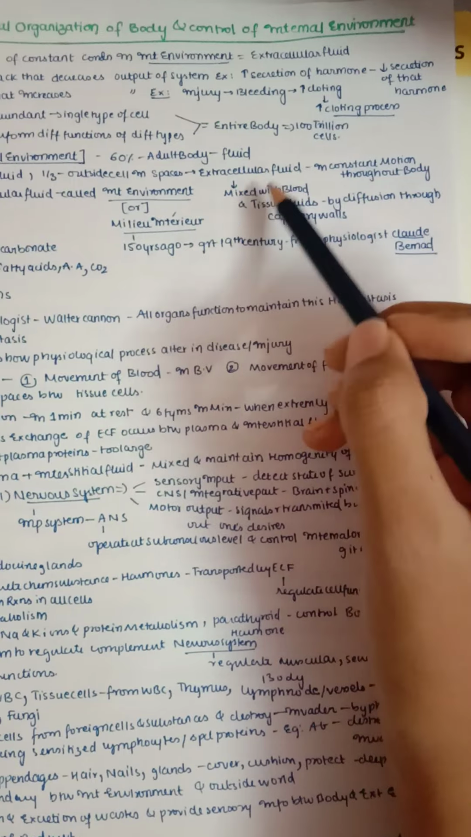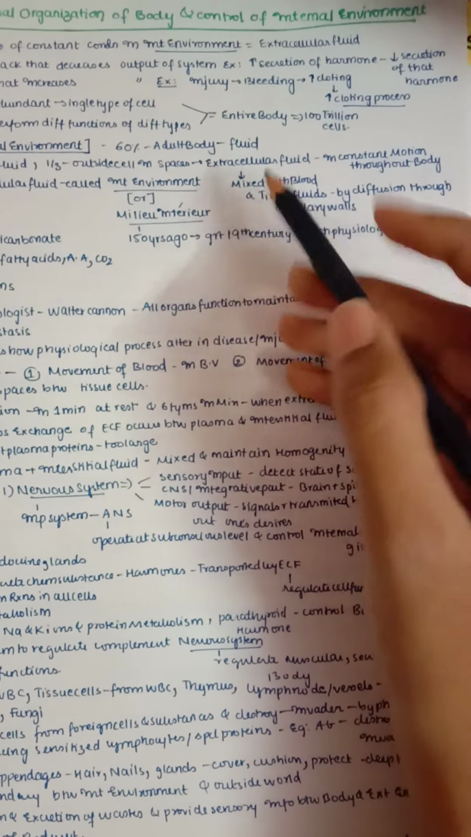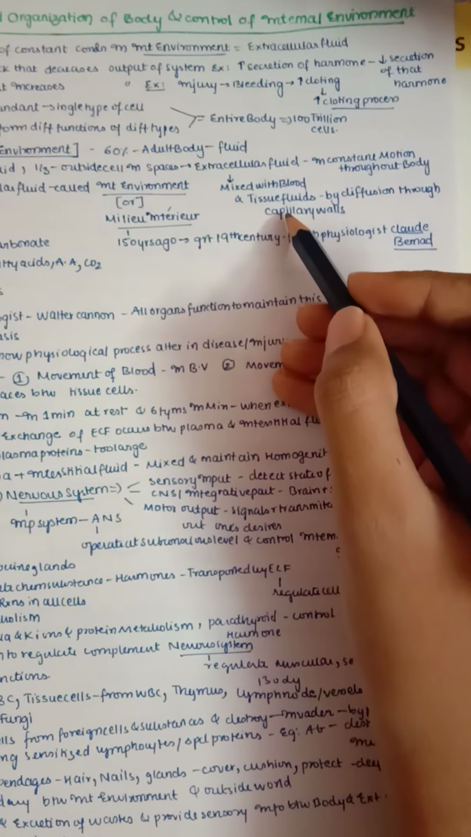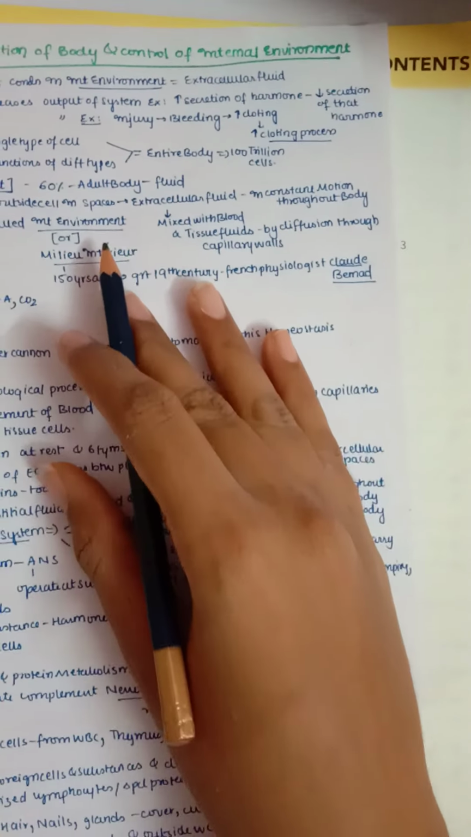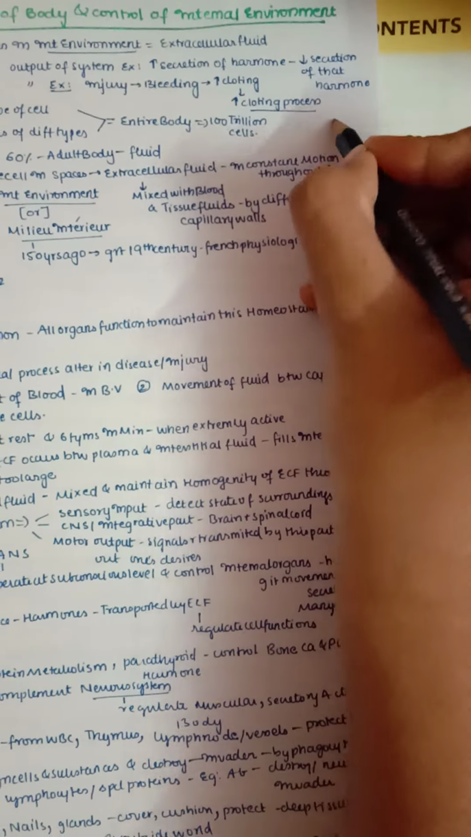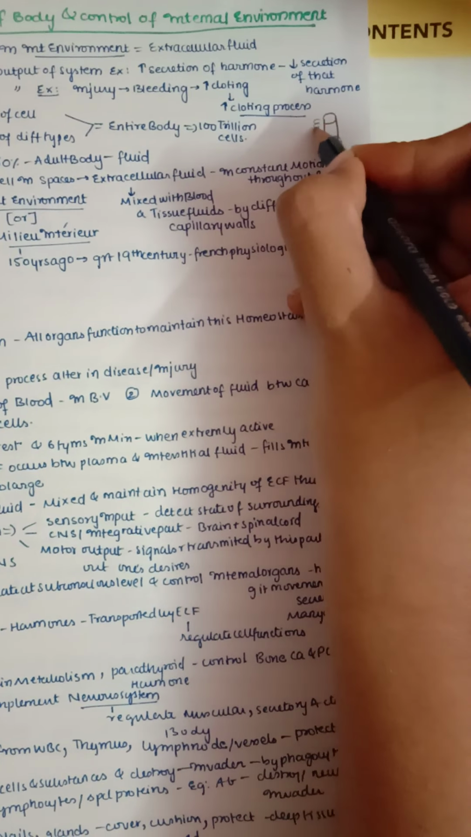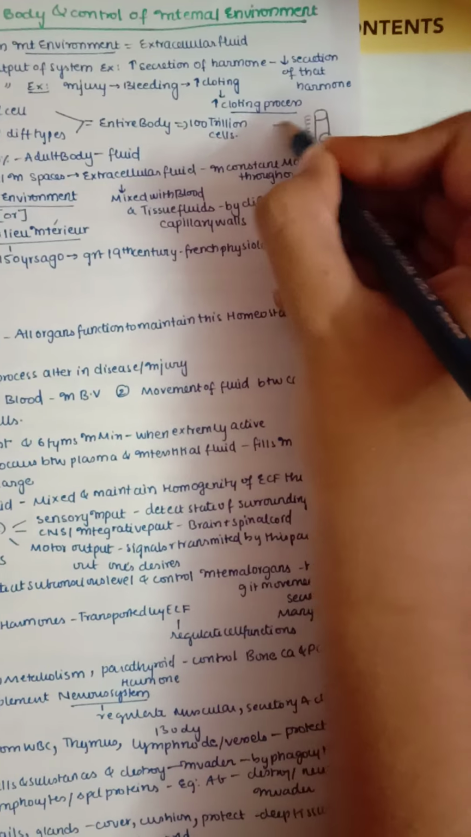This extracellular fluid is mixed with blood and tissue fluids, and it can easily diffuse through the capillary walls. For example, if we draw a diagram, you can easily understand. This is our blood vessel, and this is our interstitial fluid, that is outside the cell, and this is the cell.